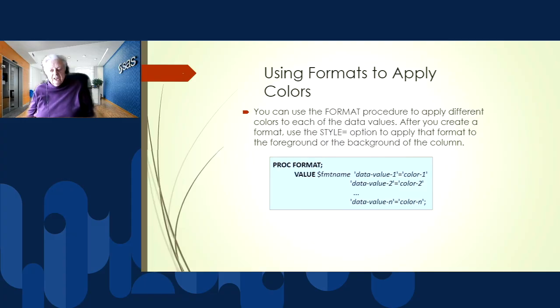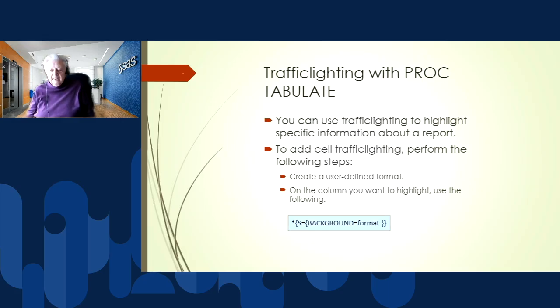We can apply colors, so I can say, 0 to 10 is going to be red, 10 to 100 is going to be yellow, and 100 to high is going to be green. That's basically where the traffic lighting term comes from.